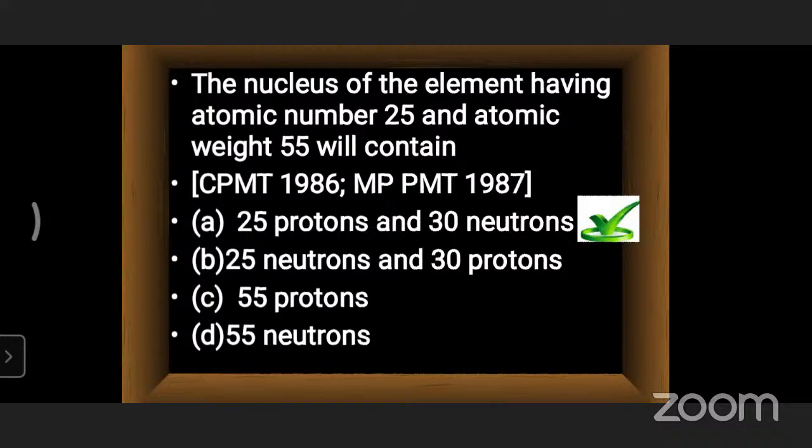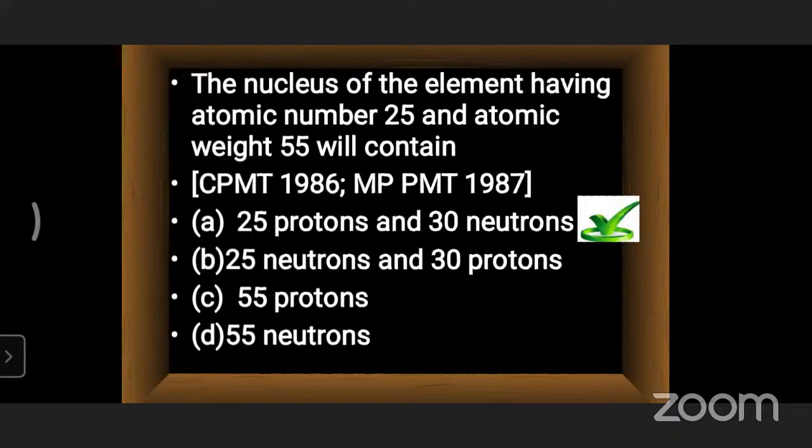No ion is given here, so what is the number of protons? 25 is the atomic number, which means the number of protons will also be 25 only. So directly we can say that 25 protons will be present. 25 protons are available in option A only, but in B, 30 protons are there. So directly it is a wrong option.